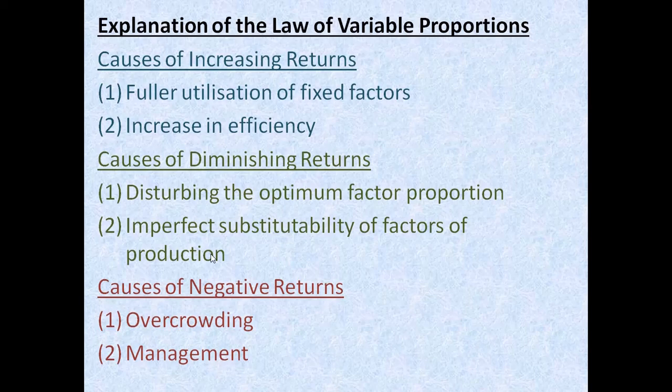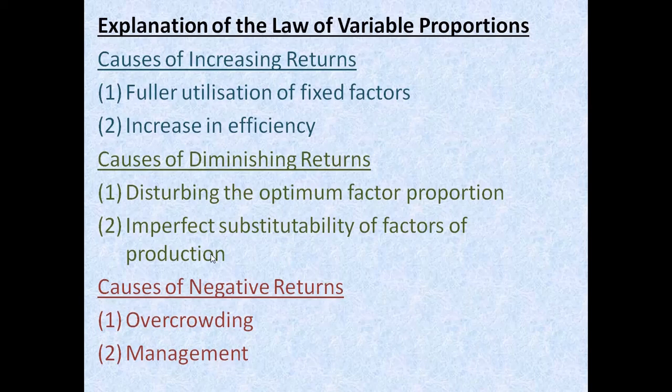Because if you add more and more labor force, and the fixed factors are already constant, and you cannot change the ratio by saying, let's assume that these 10 labors are the fixed factors and the remaining are the variable factors.